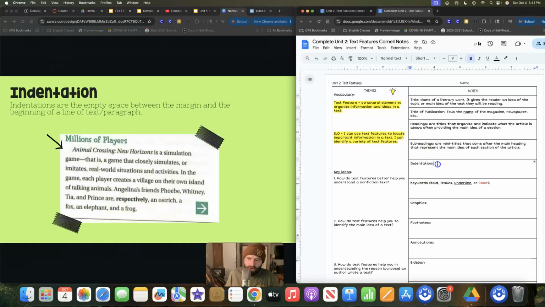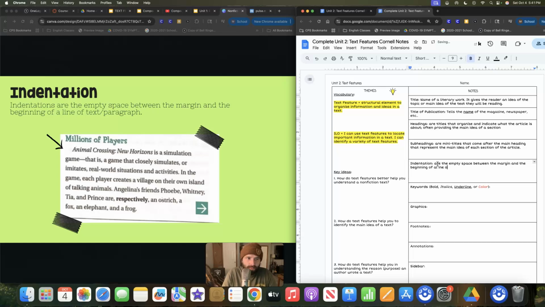Indentations, I feel like we understand these, but just in case, right? The indentations are the empty space between the margin and the beginning of a line of text, like a paragraph. If you look at your Chromebook right now and you hit the tab button, it will indent for you. It'll also go to the spacing and other things. But the tab button is how you indent. It's just a spacing thing.